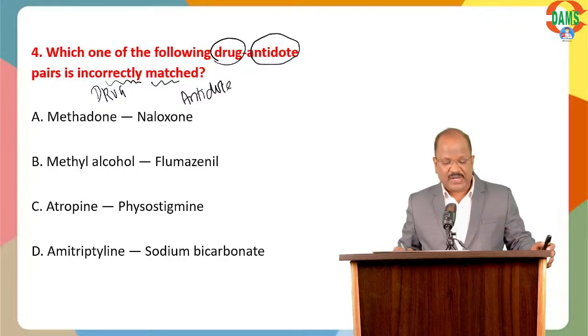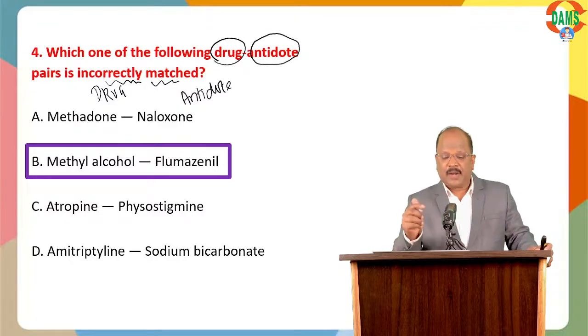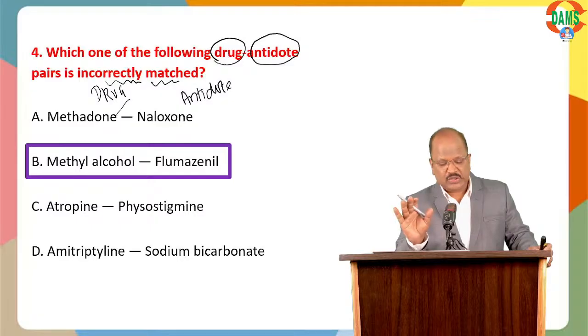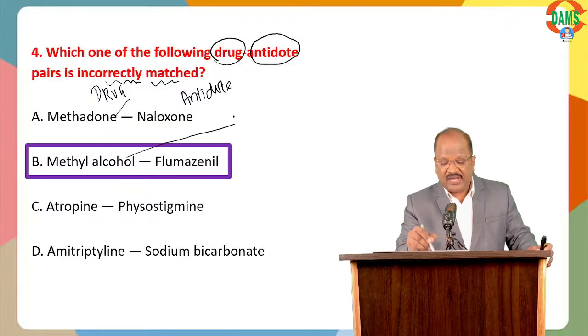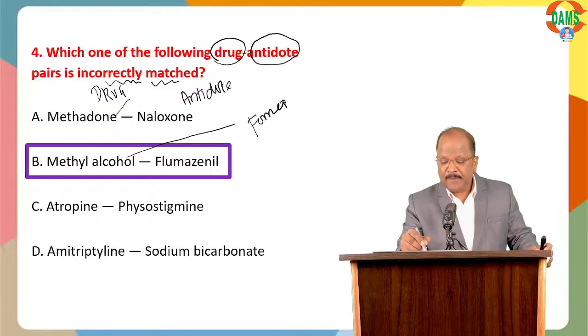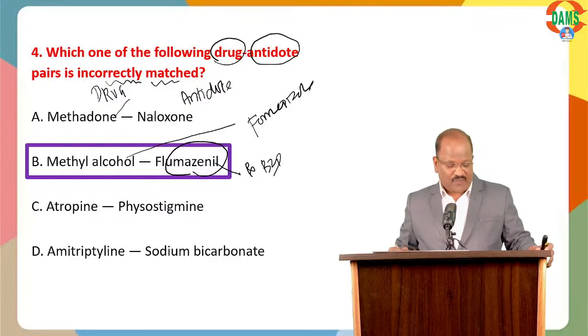Yes, good. Answer B. Very good. Methadone is an opioid, and for opioids the antidote is naloxone. Methyl alcohol, the antidote is fomepizole. Flumazenil is the antidote for benzodiazepine. For atropine, physostigmine. For amitriptyline, sodium bicarbonate.